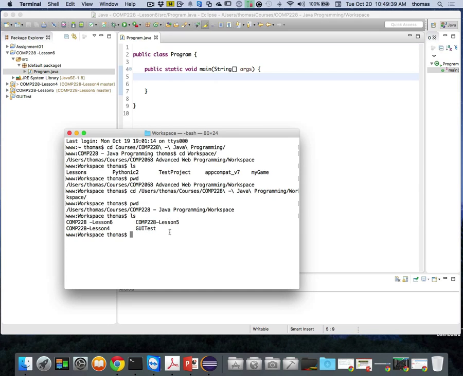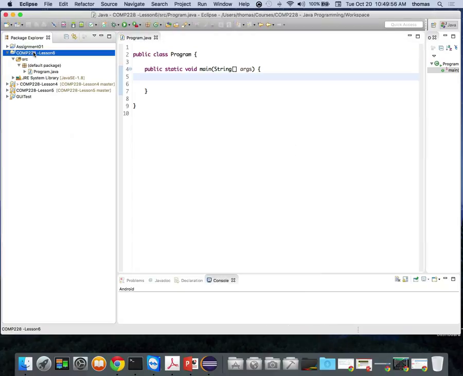One is GUI test, the one I was fooling around with. I've got lesson 6, which has a bit of a space in it for whatever reason. I just added a space by accident. How do I fix that? How do I fix a project? Can I rename my project? Anybody? Right click, rename. I could. Let's try it out. I like your thinking.